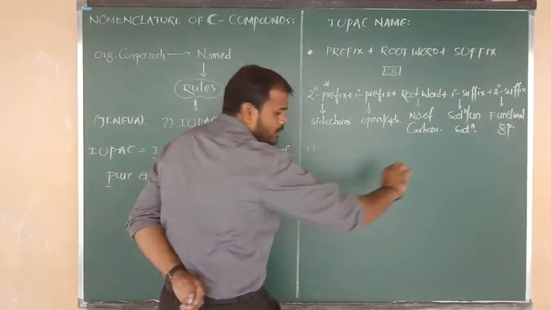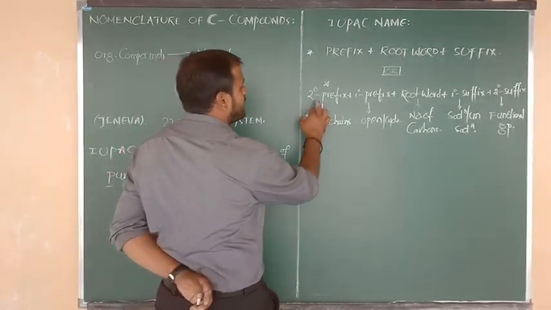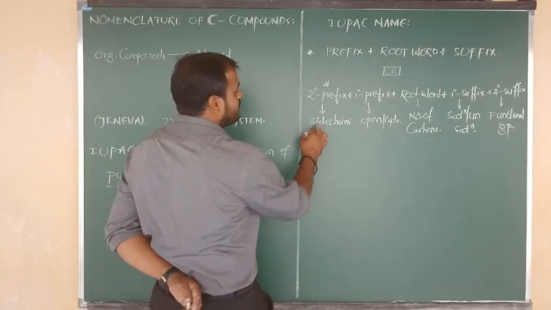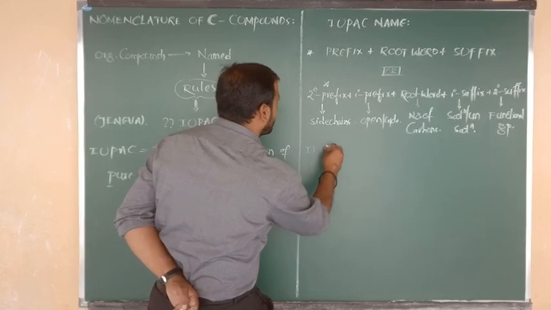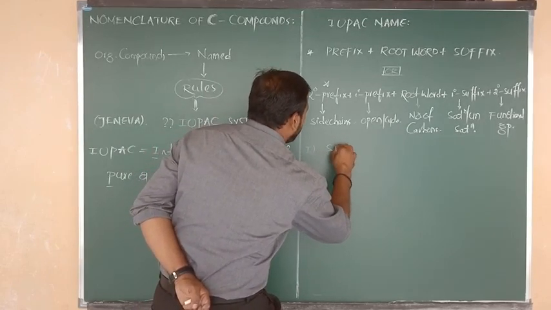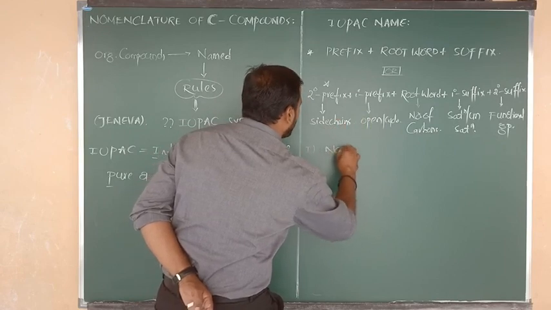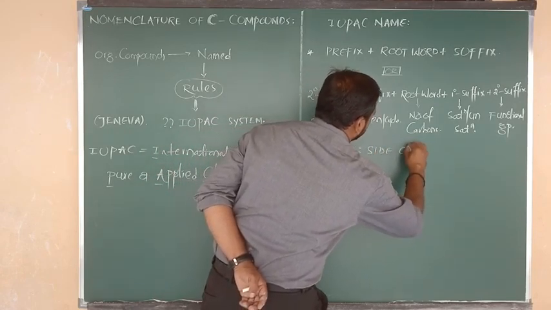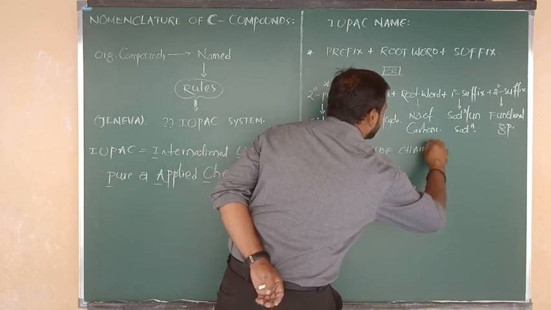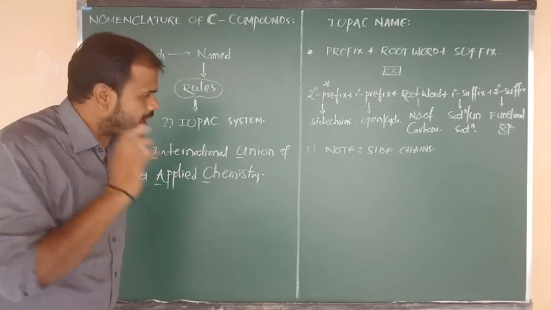In that first note point, in that first assignment rule, I am going to explain about the secondary prefix, that is nothing but about side chains. So for which side chain, which name we have to write, that I am going to tell you.